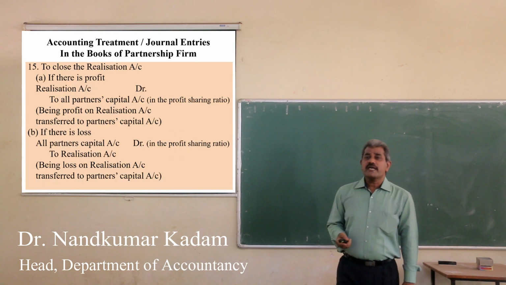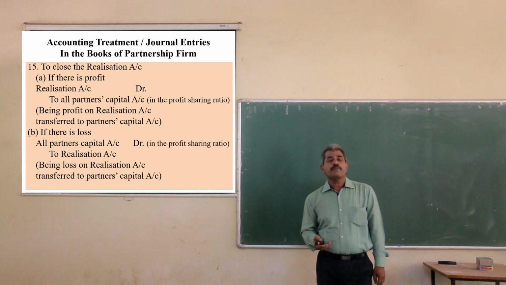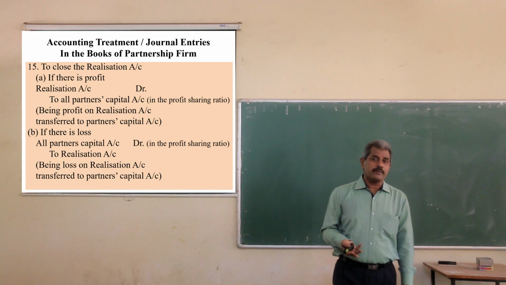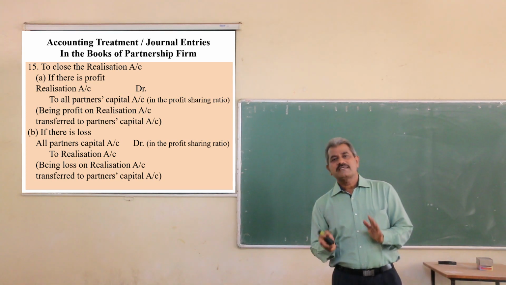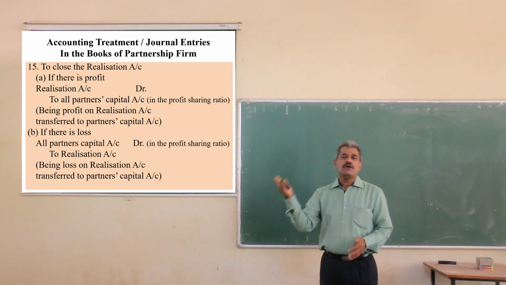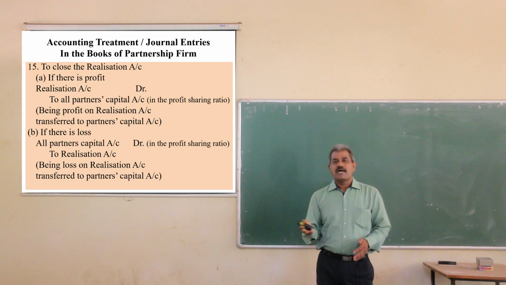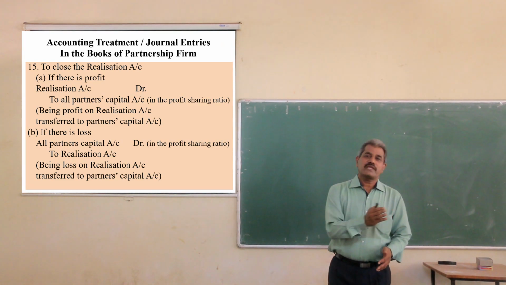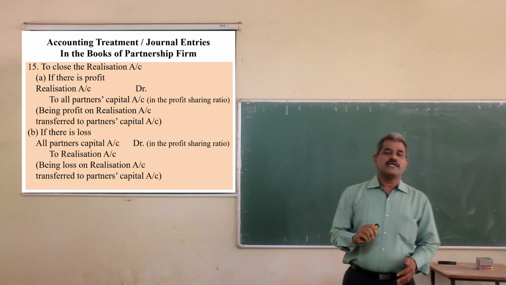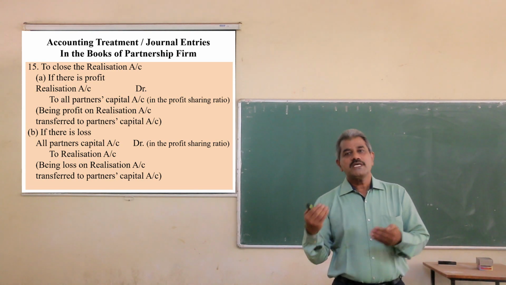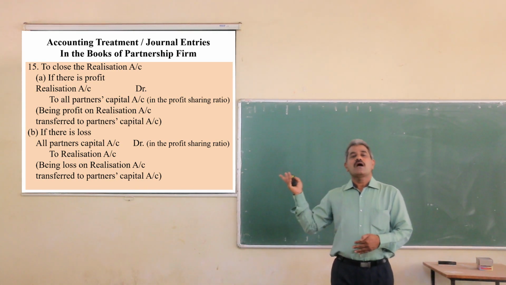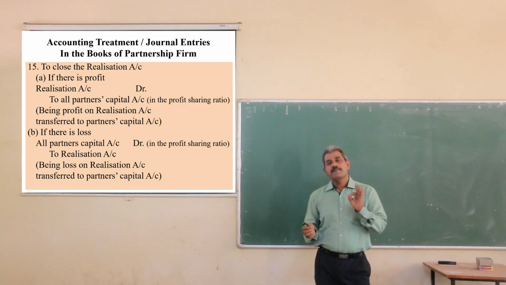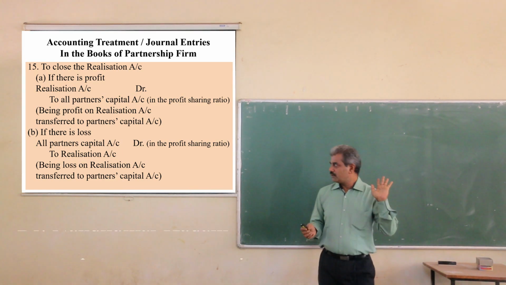Next, treatment of realization profit or loss. If there is profit, simple entry, realization account debit to partners capital. And if there is loss, reverse entry, that is partners capital account debit to realization account. This profit or loss is distributed among all the partners in their profit sharing ratio. Okay?